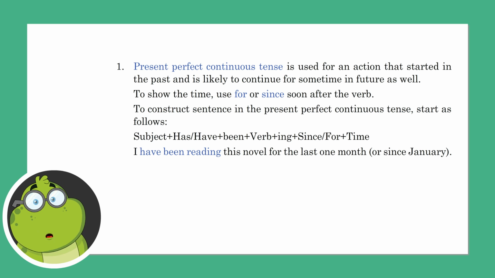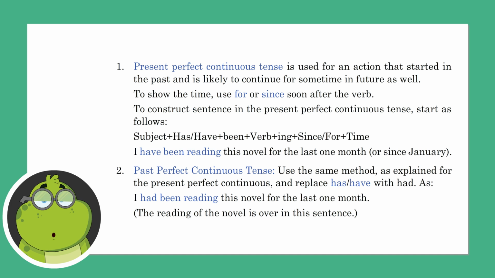To construct sentence in the present perfect continuous tense, start as follows: subject plus has or have plus been plus verb plus ing plus since or for plus time. I have been reading this novel for the last 1 month or since January.